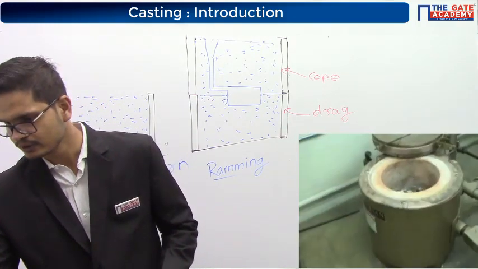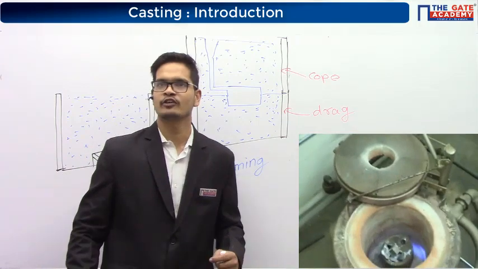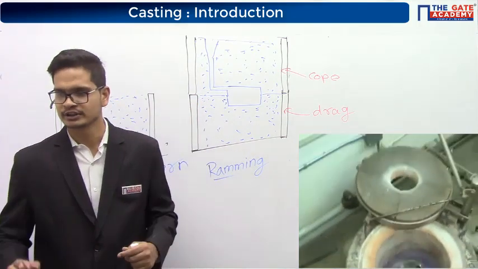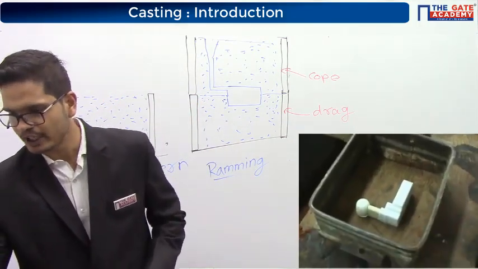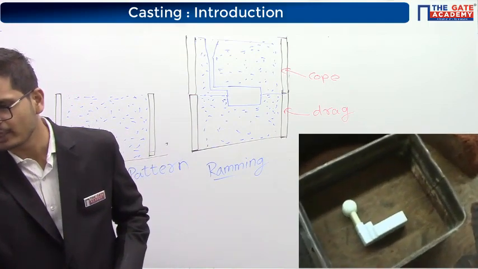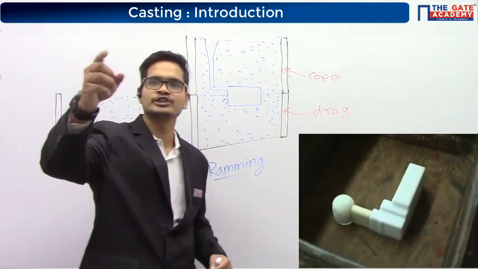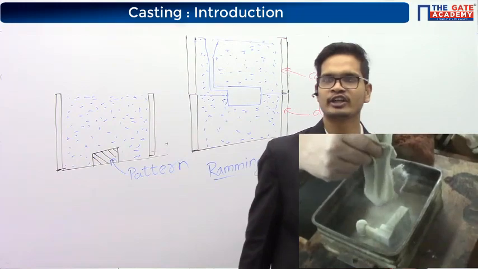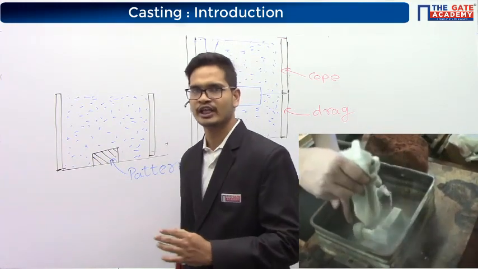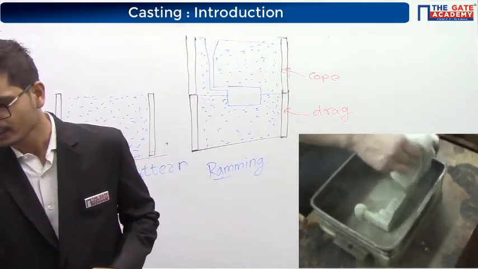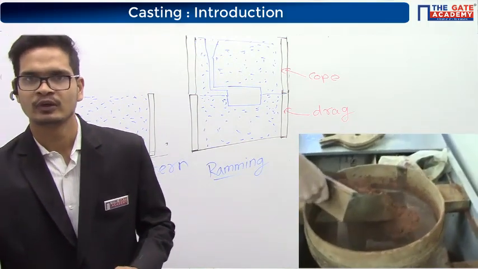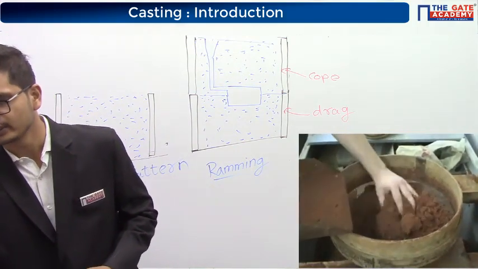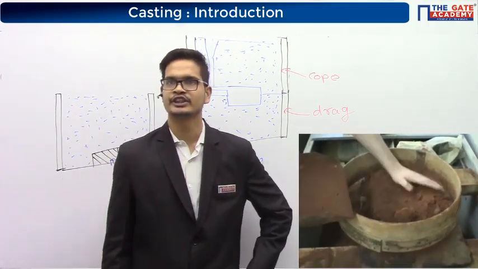Okay. There's another small video. Please have a look at this. So this is the complete process. In this, first they are melting a metal inside the furnace. What you are seeing on the screen as of now is a furnace. Inside this, they are melting the metal, and on the other side of the lab, they are making the mold. Here they are making the mold. See, this is a pattern.